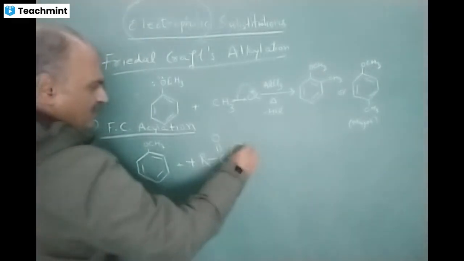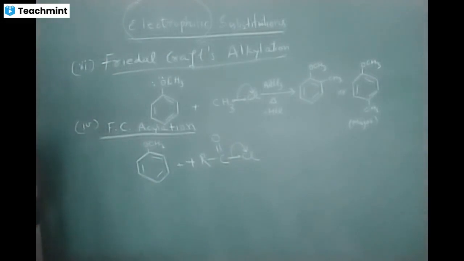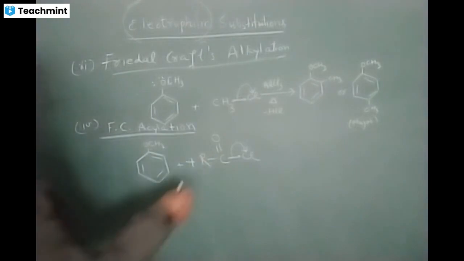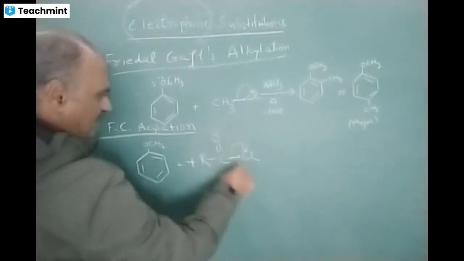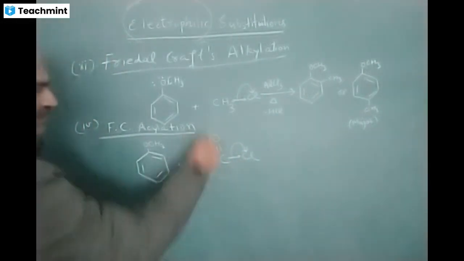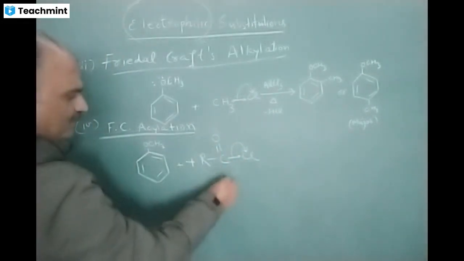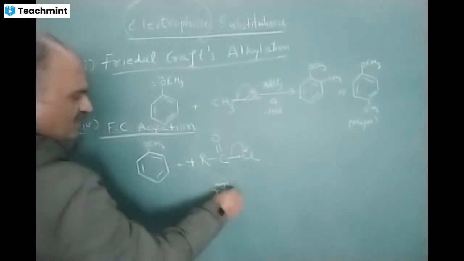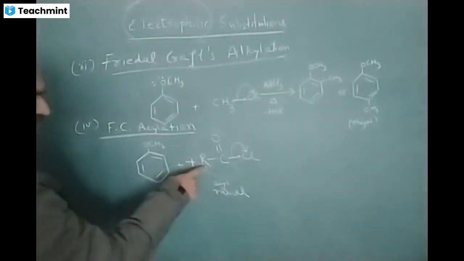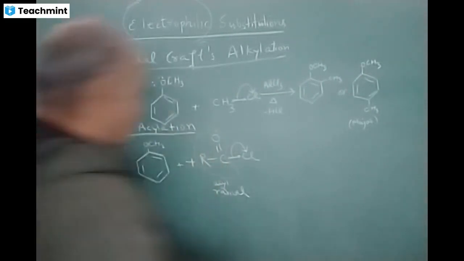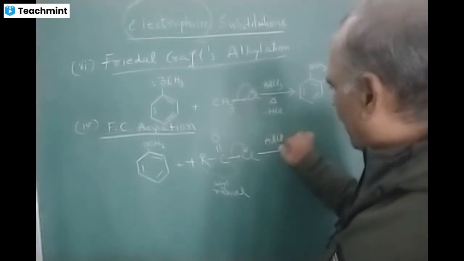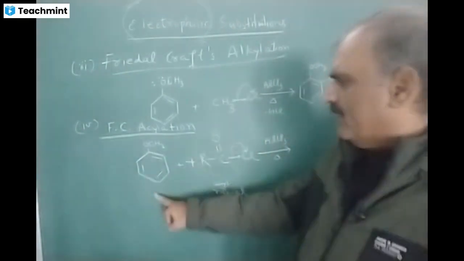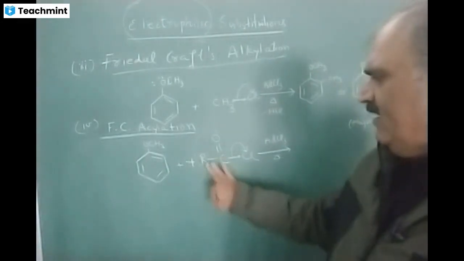Again, this bond will go towards the Cl due to its high electronegativity, and this carbon will get positive charge. So this is the acyl radical. R is an alkyl radical, RCO is an acyl radical. Again, the catalyst is AlCl3, and the ortho or para position will get replaced by RCO.